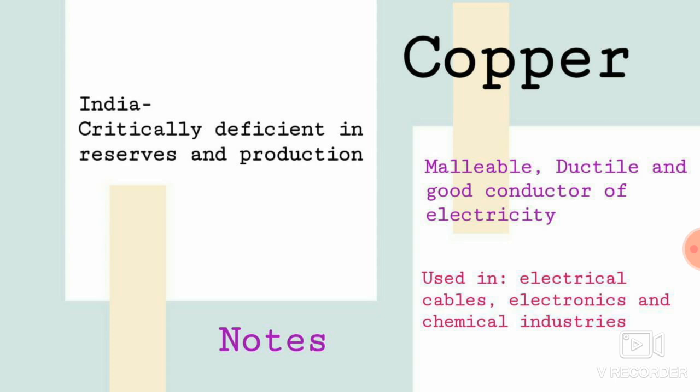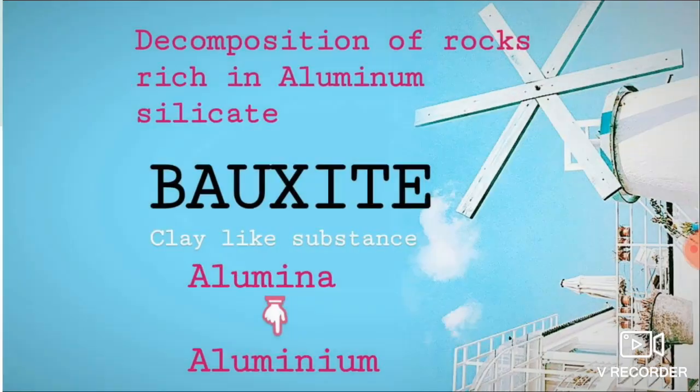Are you clear with this, children? So for copper, you are just discussing 3 points. One is India is deficient in it, two is its properties, and three is its uses. So make a note of it.